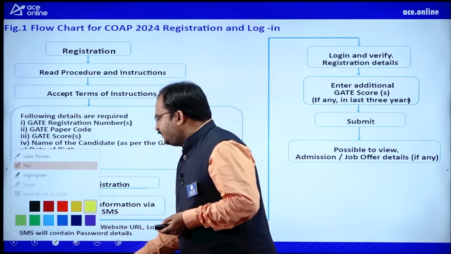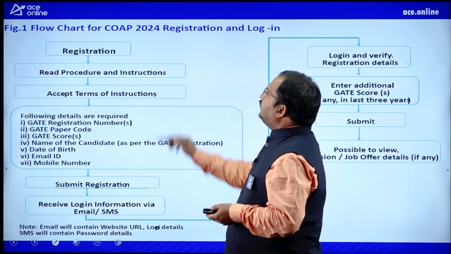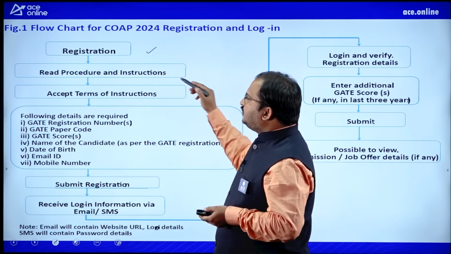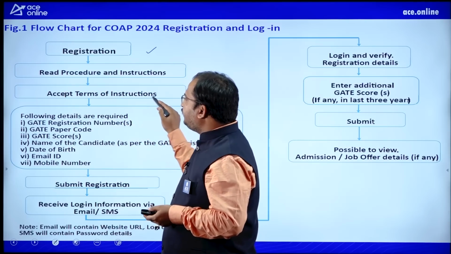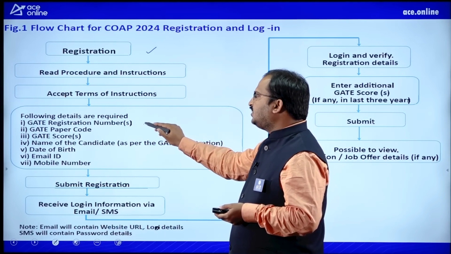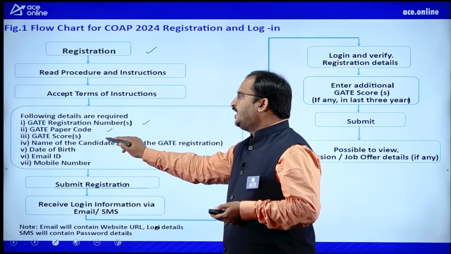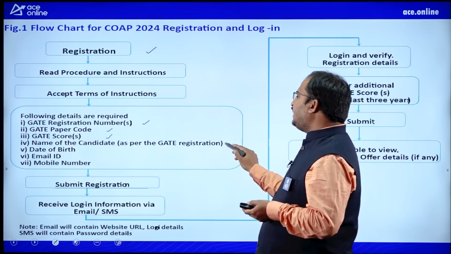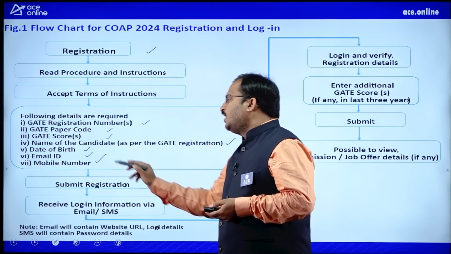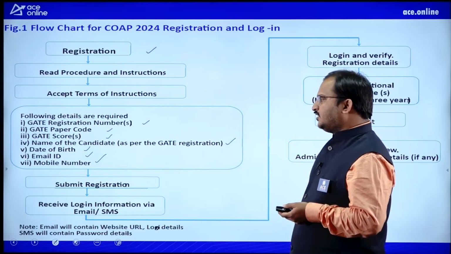See here, first of all when you go for registration, read the procedure and instructions, then accept the terms and instructions there. Then enter the following details: GATE registration number, GATE paper code, GATE score, name of the candidate as per the GATE registration, date of birth, email ID and mobile number. All these are required, dear students.